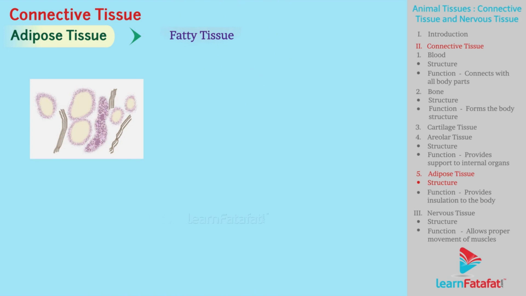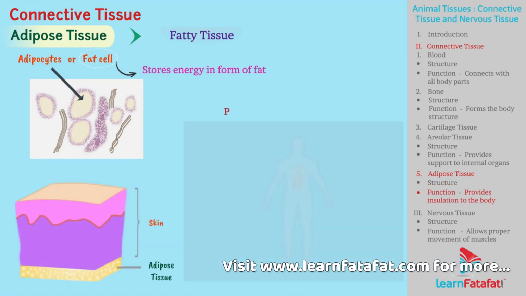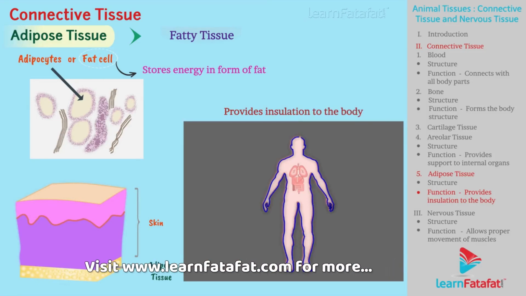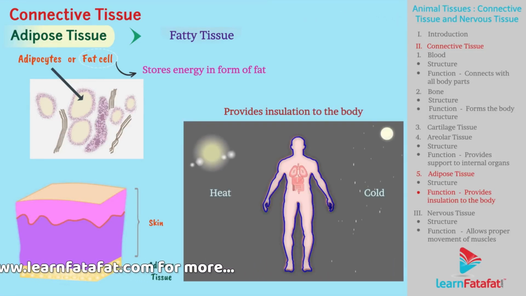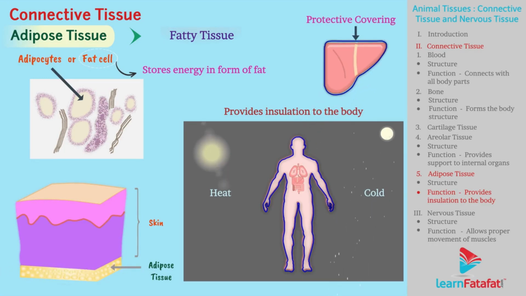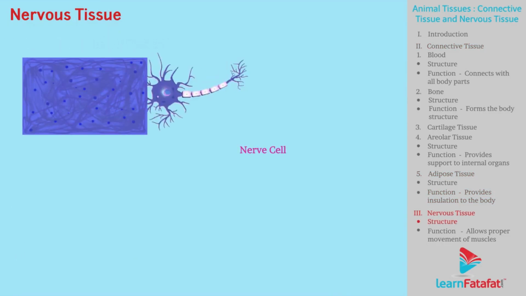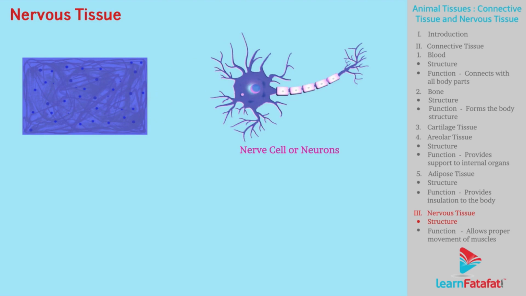The major components of adipose tissue are adipocytes or fat cells. The fat cell stores energy in the form of fat. This tissue is present under the skin, which provides insulation to the body from heat and cold. It is also present as a protective covering around the internal organs. Nervous tissue. Nervous tissue is made up of nerve cells or neurons.